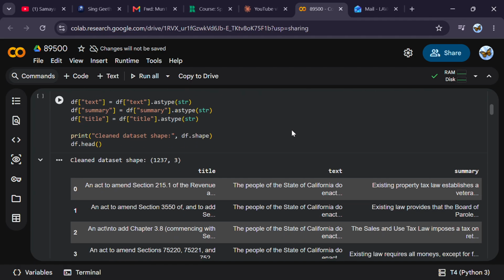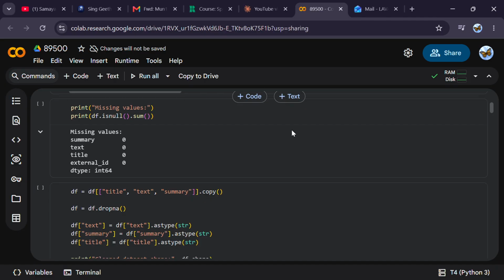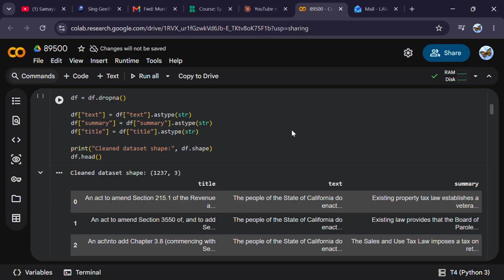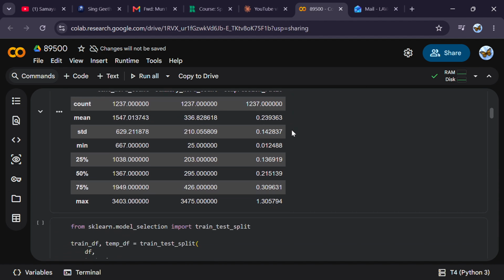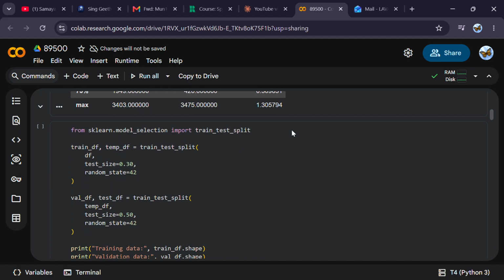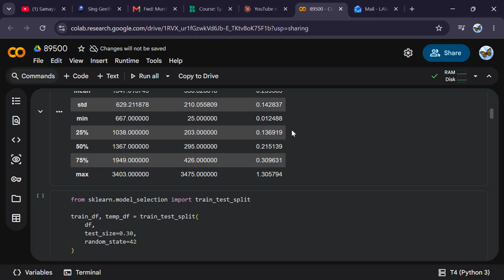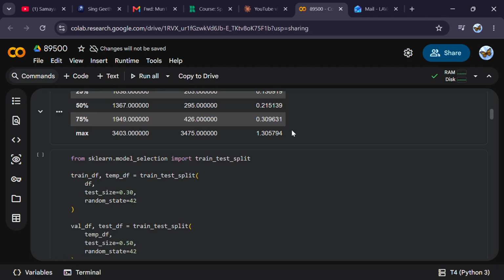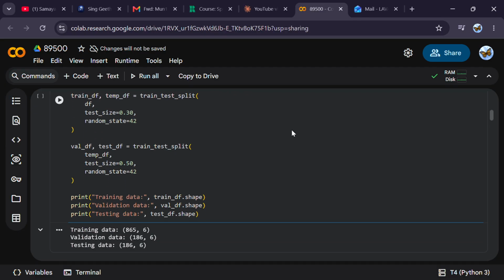So then comes the cleaning part. Before training, I clean the data, removing any missing values that are present, calculating word counts for both the bill text and the summaries. This chart clearly shows the distribution of bill lengths, and this one shows summary lengths. I also calculated the compression ratio, how much shorter the summary is compared to the original bill, and used it to filter out a small number of unusual records where the summary was actually longer than the source file. Finally, I split the clean data into training, validation, and test sets.